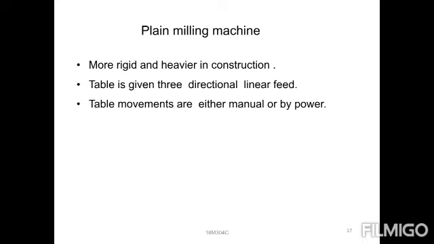That is, the table movements in manual or power, capable of handling huge sized jobs. So it is capable of machining huge, meaning heavy size, components, right? Capable for huge sized. Then next one is the plain milling machine.